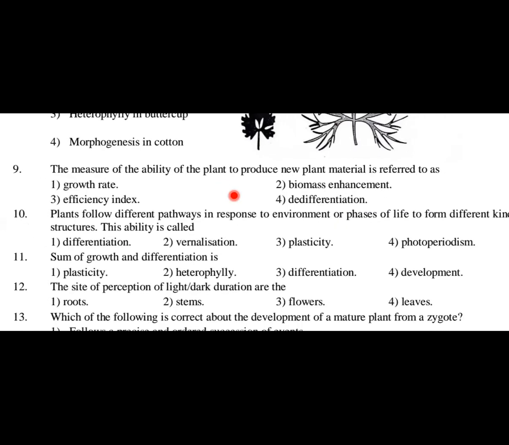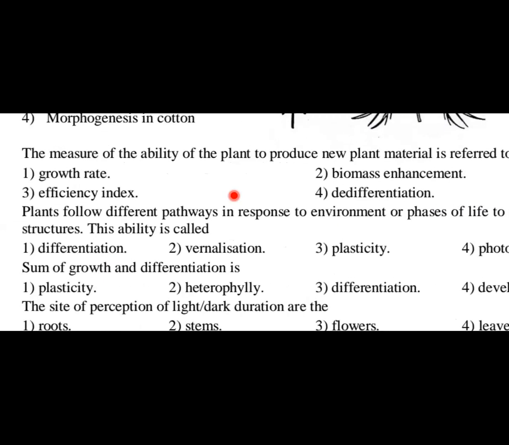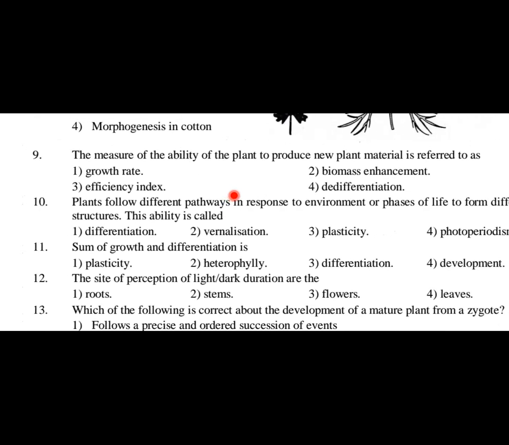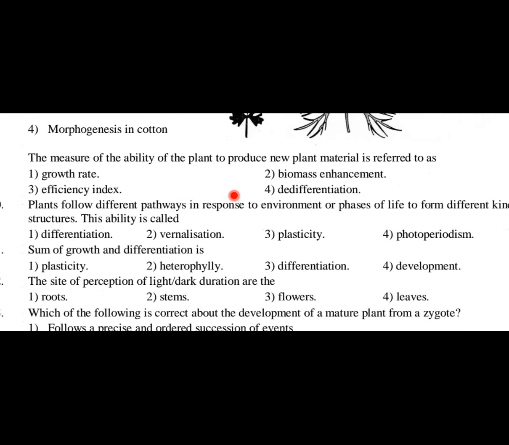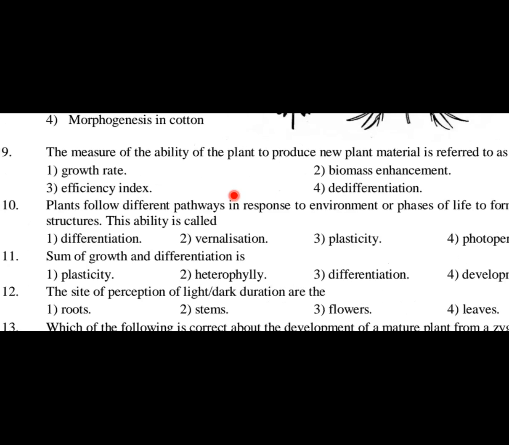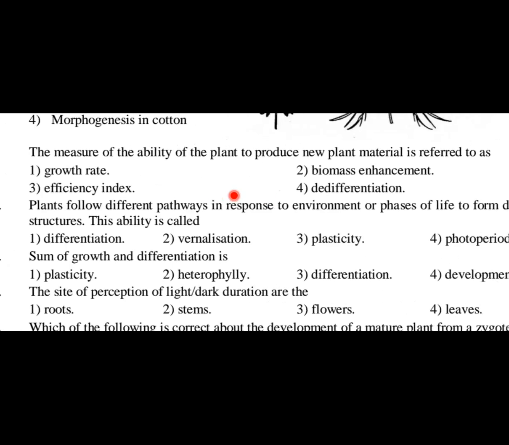Right, now let us discuss the next question here. Question number 10. Plants follow different pathways in response to environment or phases of life to form different kinds of structures. This ability is called as... Okay, I've already said what this ability is called. When they follow different pathways in response to environmental conditions or different phases of life, this ability is nothing but option 3, plasticity.